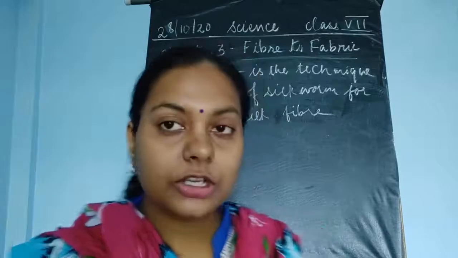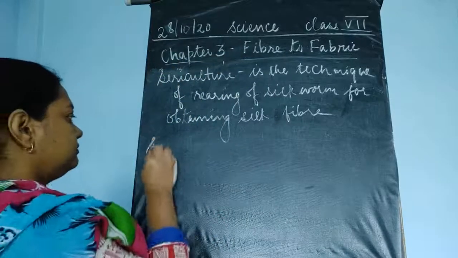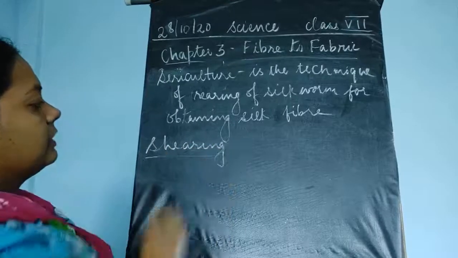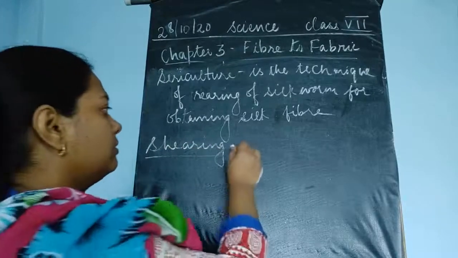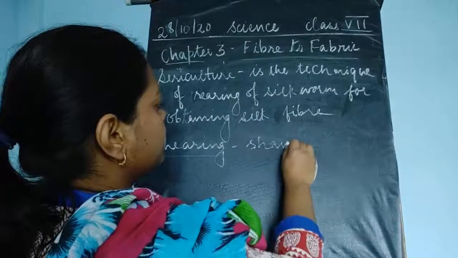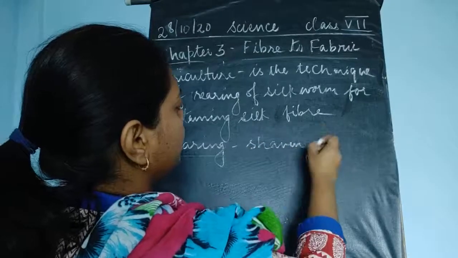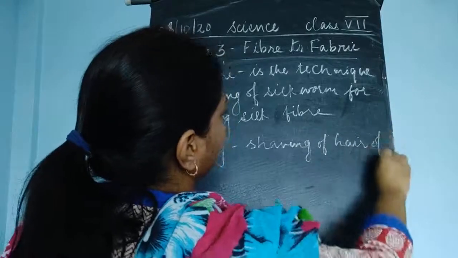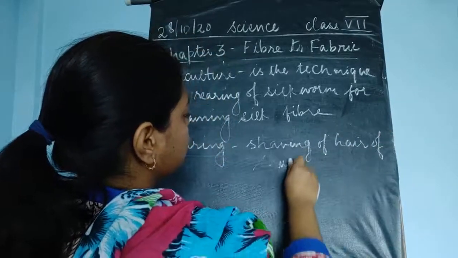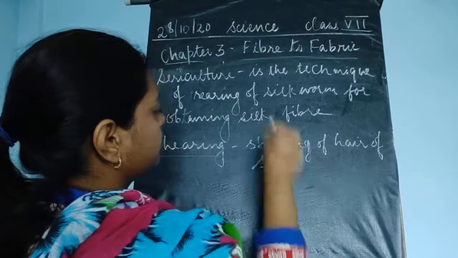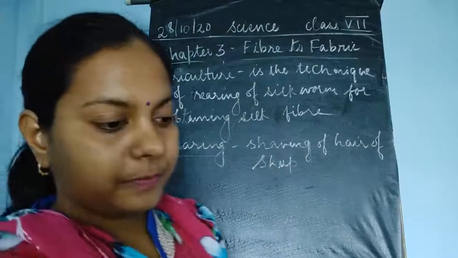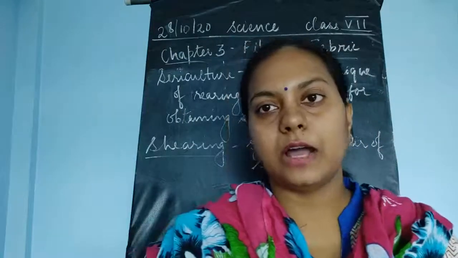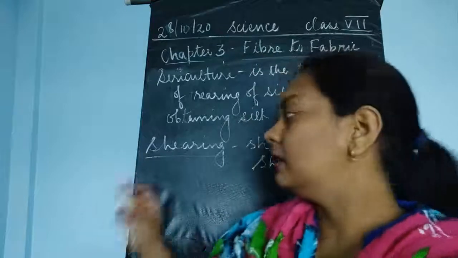Now next is shearing. Shearing means it is a technique of shaving of hair of sheep. It is a technique of shaving of hair of sheep. Okay, so we are studying about the shearing.